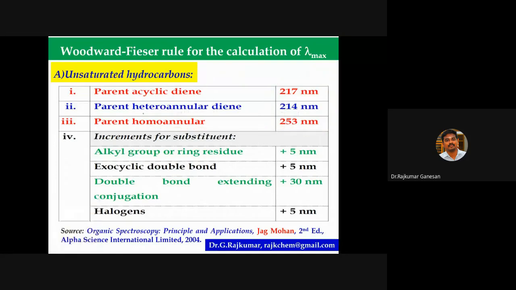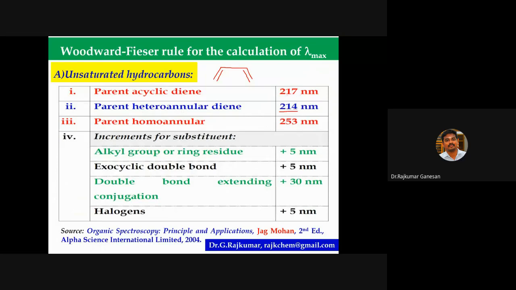It is acyclic diene. Acyclic means not a cyclic one. So this is an acyclic diene molecule. The parent value, that is the base value, is 217 nanometer. Then if it is heteroannular diene, hetero means different, I will show you in the next slide, the value is 214 nanometer.